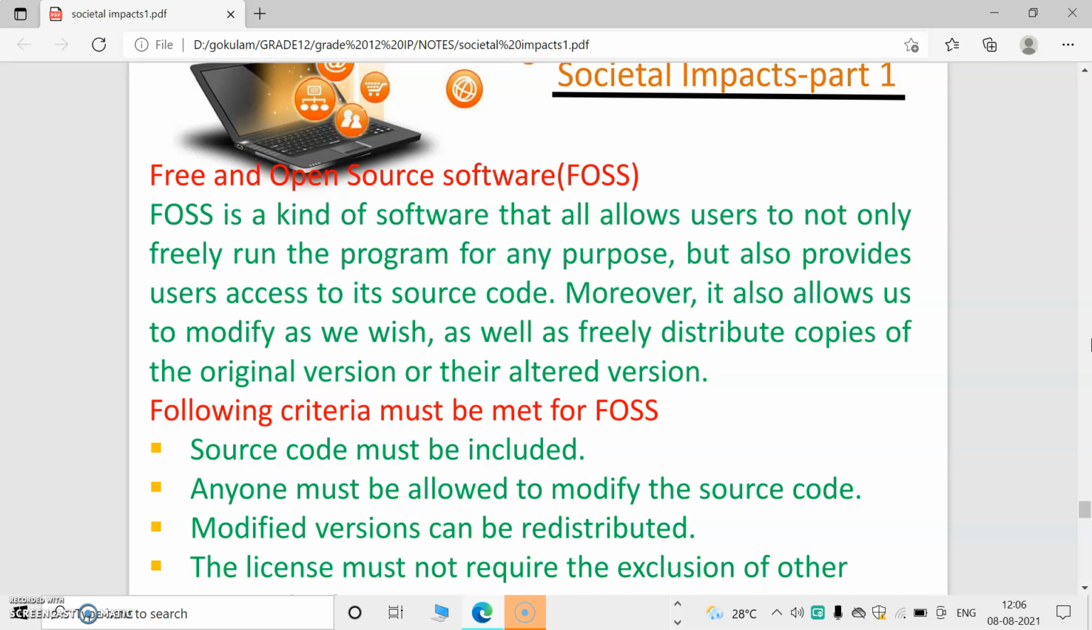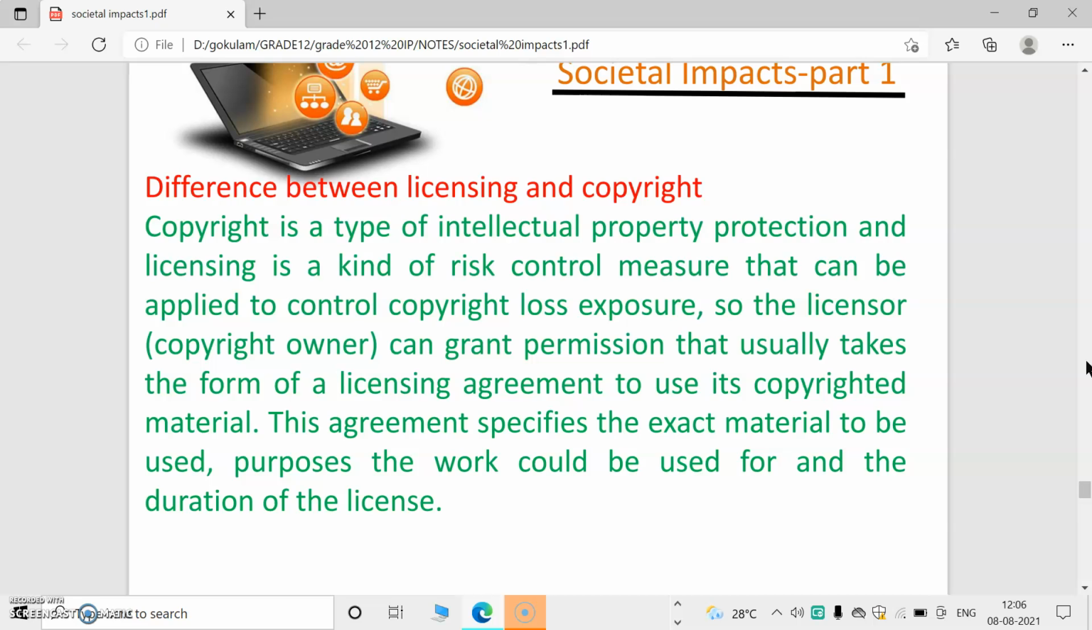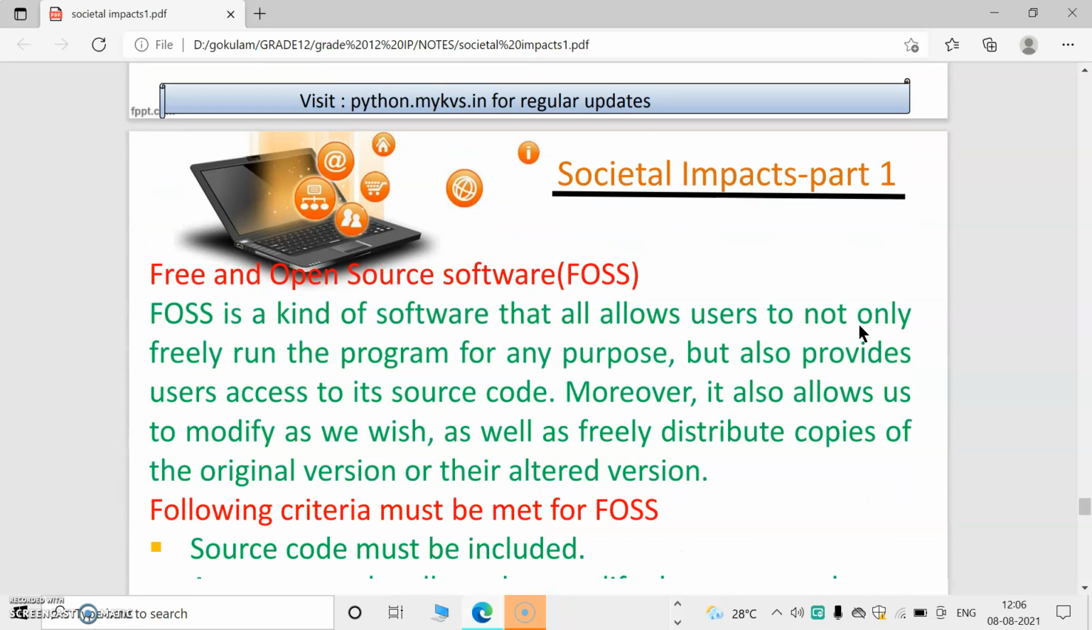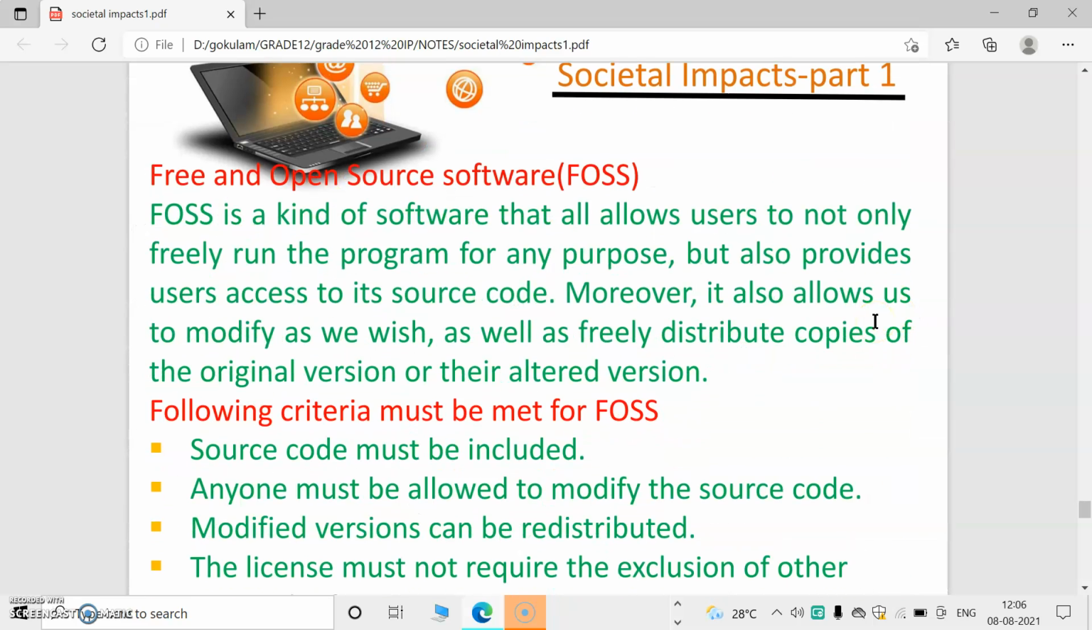In the previous class, we have learned about copyright, licensing and plagiarism also. In today's class, we are going to discuss some software and types of software. You all know there are two types of software used in a computer: system software and application software. System software example is operating system, and the application software example is any application like Word, PowerPoint, etc. That's not our topic. Our topic is free and open source software, denoted as FOSS.